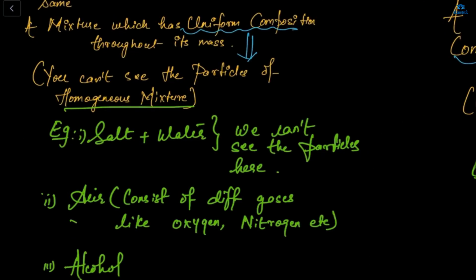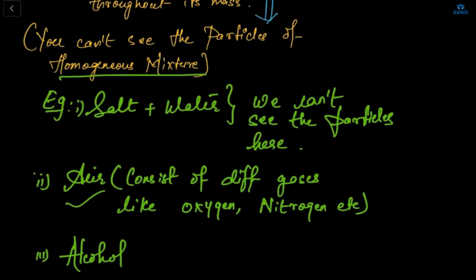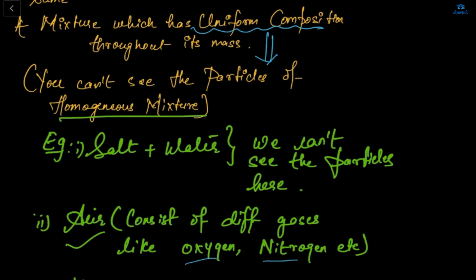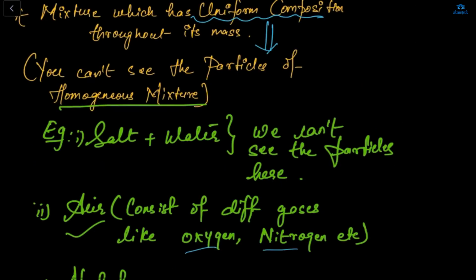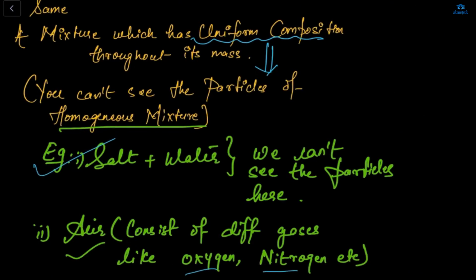For example, air. Air is also a homogeneous mixture. Why? Because air consists of oxygen, nitrogen, and different types of gases, but we can't see all the different kinds of gases, because air has a uniform composition. Third is alcohol. In alcohol, there are different types of chemicals used, but we see only a uniform alcohol. The best example is salt plus water, because if we mix salt in the water, we can't see the salt. We cannot recognize where the salt is.